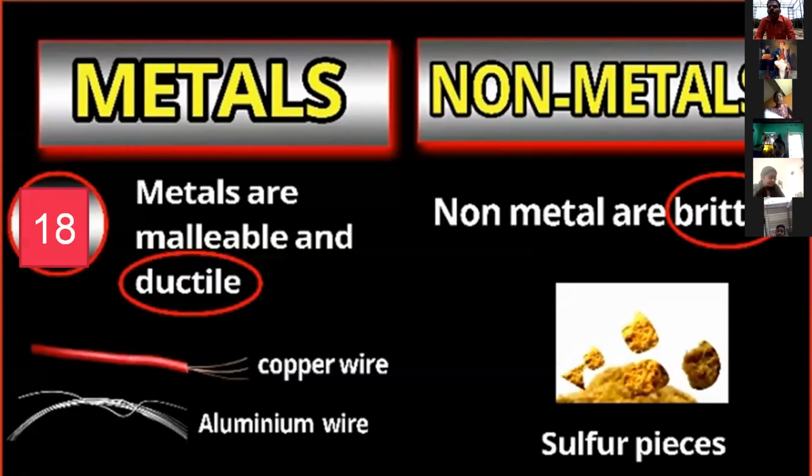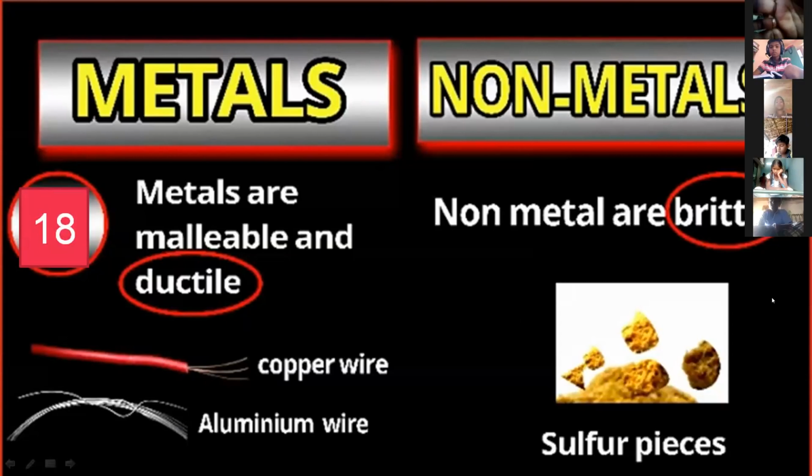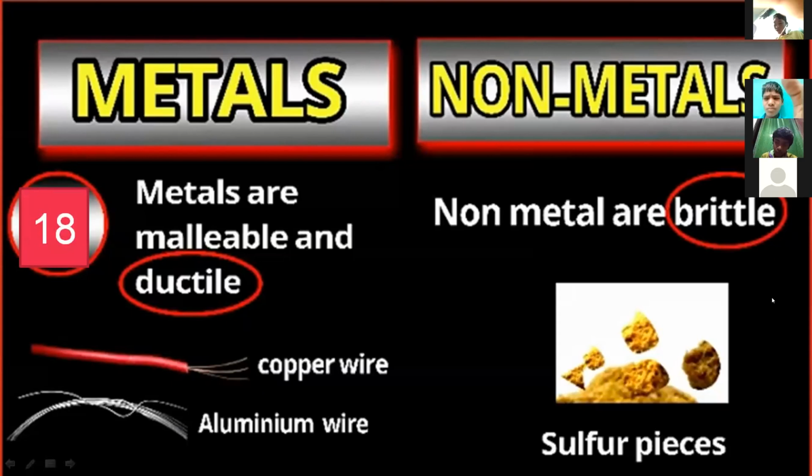Non-metals are brittle. Brittle means they split into many pieces. If you take carbon and beat it with a hammer, it cannot be converted into thin layers or drawn into a wire. It only breaks down into many pieces.